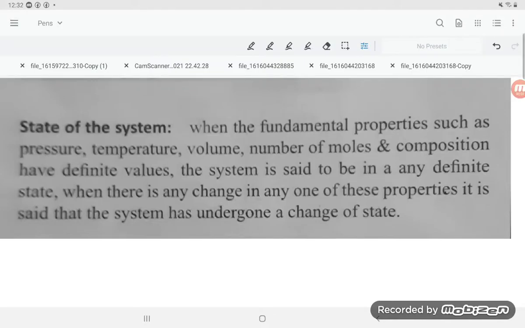Hello, good evening students. Let us try to understand the states of system. What are the states of system? There are certain thermodynamic properties, students.